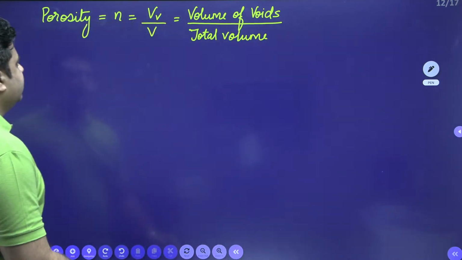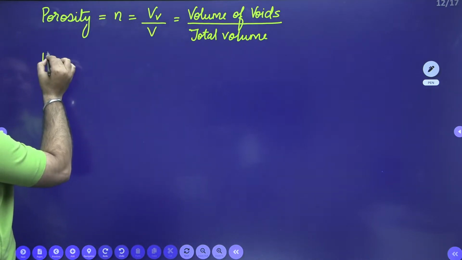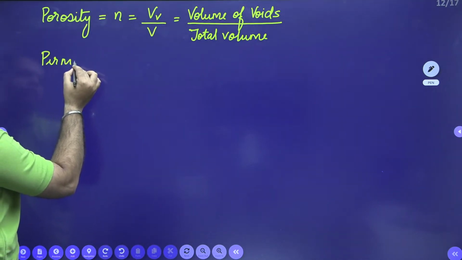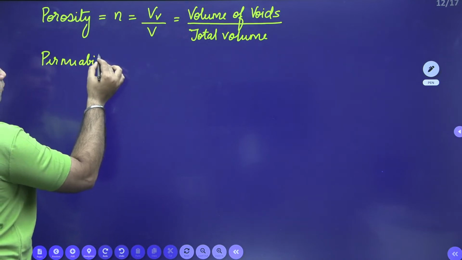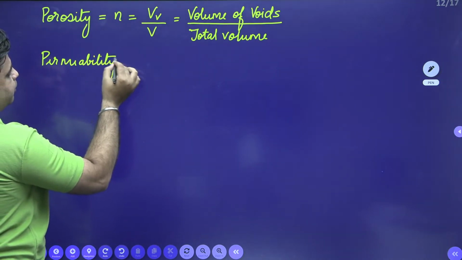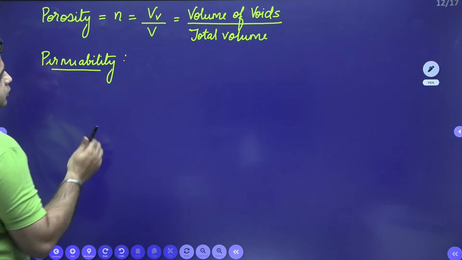Right. Similarly, permeability is defined using Darcy's law.